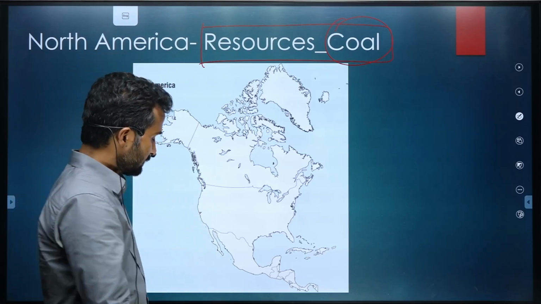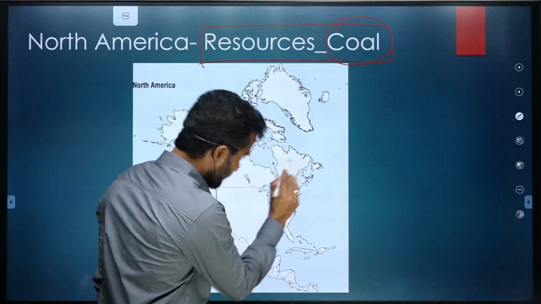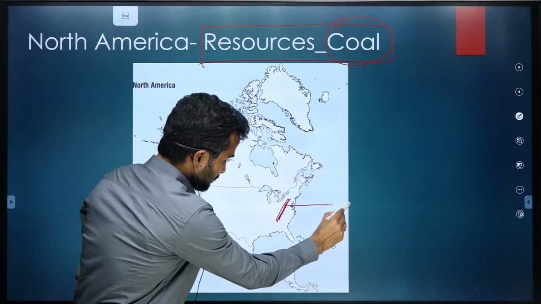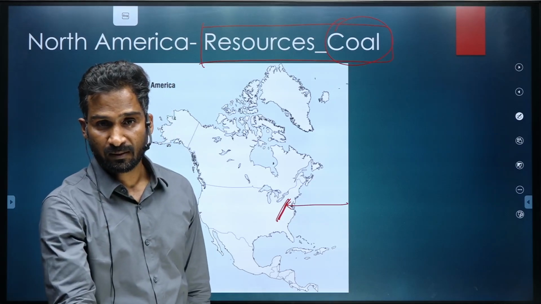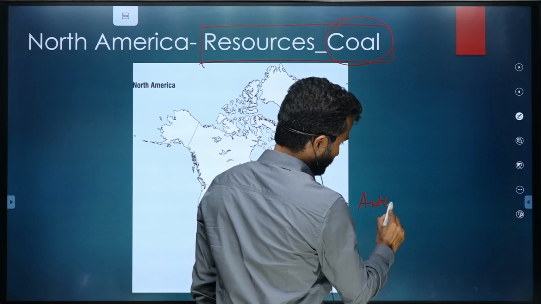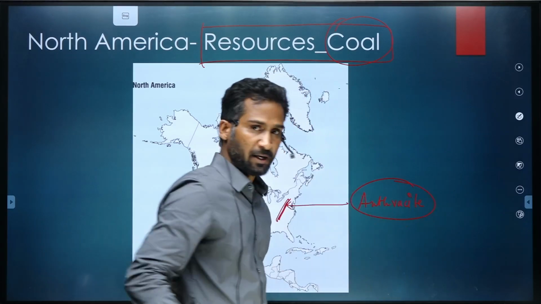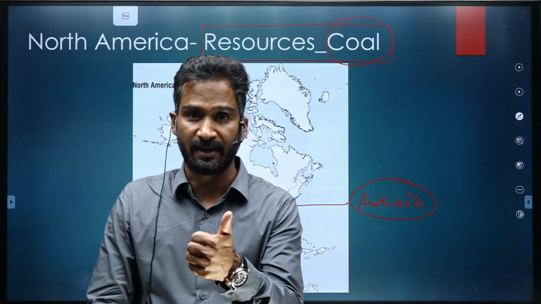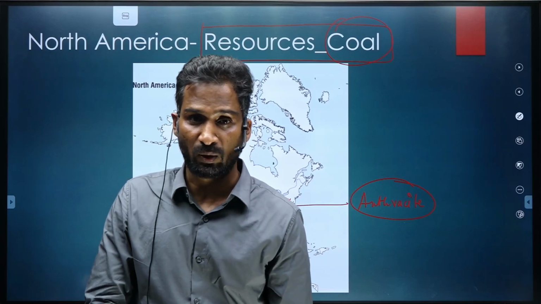So, I told you about this region, Appalachian region. This region is rich in best quality coal, the coal of anthracite type. If you know the different qualities of coal, you know that the best quality coal is anthracite, then second best is bituminous, which is found in India in large quantity.